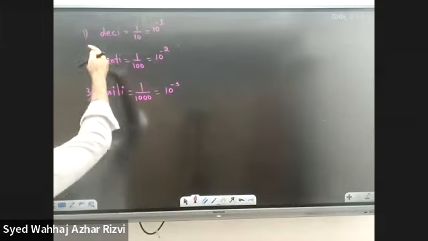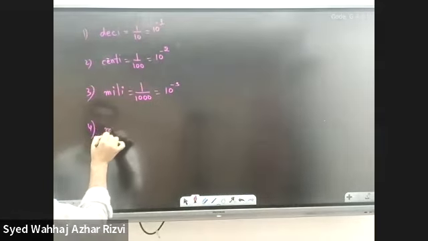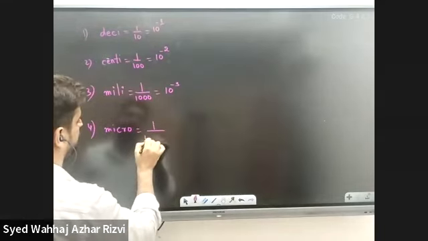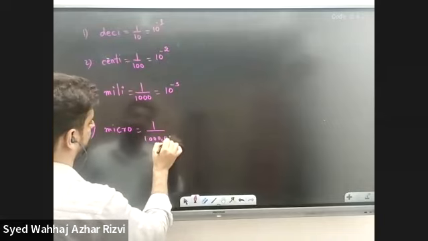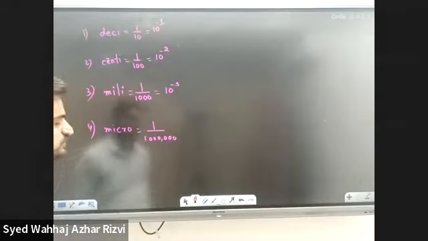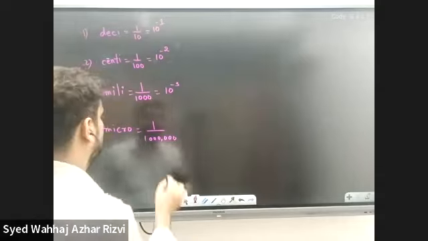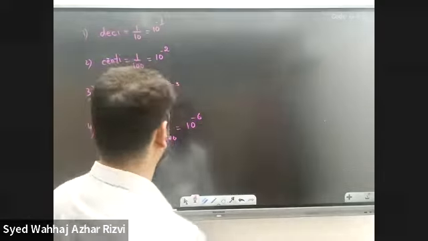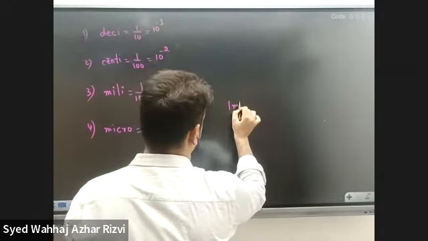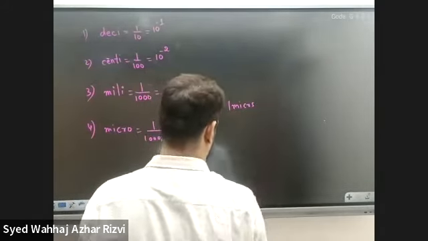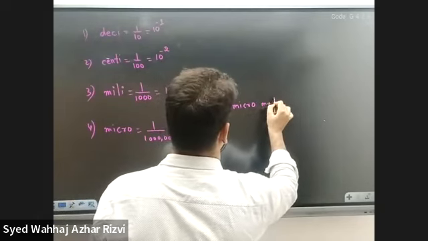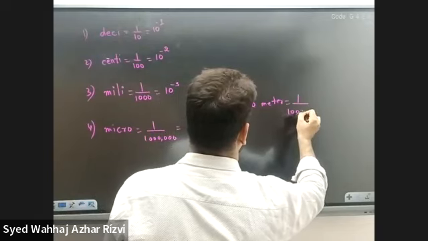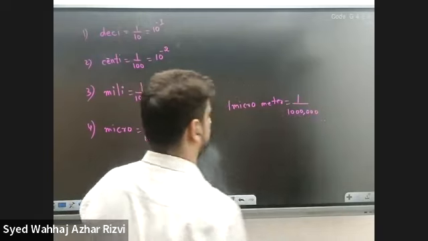So we have deci, centi, milli. Then we have micro. Micro is 1 over 1 followed by 6 zeros. We call it 10 raised to the power negative 6. So 1 micrometer is 1 over 100,000.